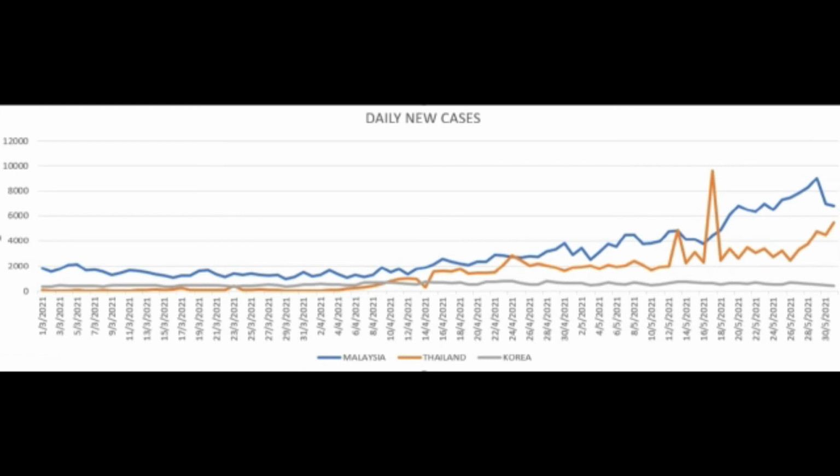If you can see, the highest daily new cases from these three countries are from Thailand, which is 9635 cases on 70 May 2021. But it's different for South Korea. This country can handle their daily cases, so it did not show any dramatic increase or decrease in 3 months. Next, if you can see, starting from here, the daily new cases from Malaysia and Thailand keep on increasing until the end of May 2021.